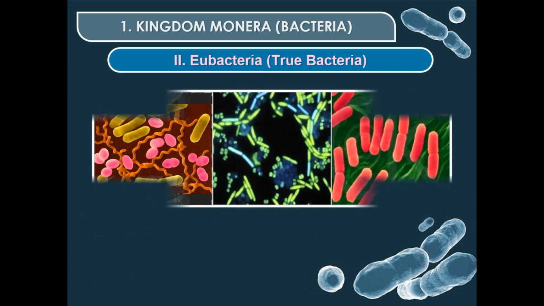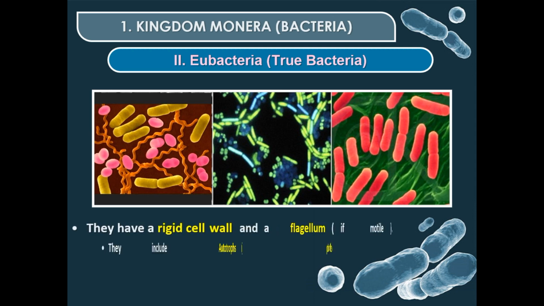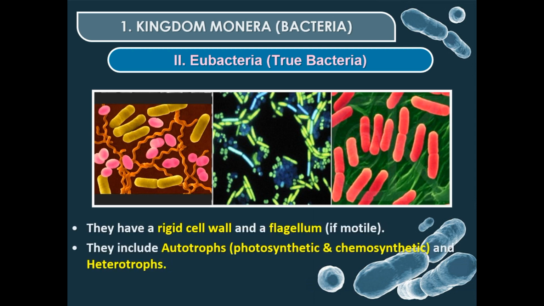Now eubacteria. Eubacteria are true bacteria having a rigid cell wall and flagella in motile forms. Eubacteria include autotrophic, photosynthetic and chemosynthetic, and heterotrophic bacteria.